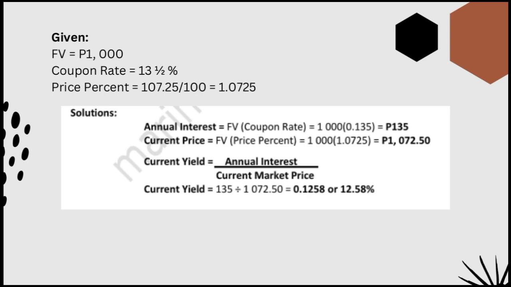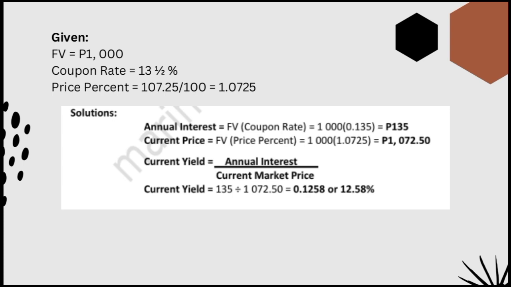So the second solution, we get the current price. So FV times the price percent. So 1,000 times 1.0725 is equal to 1,072.50 pesos. So the next is we get the current yield, which is annual interest divided by the current market price.